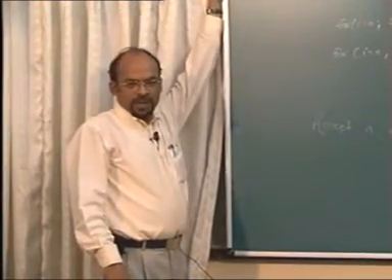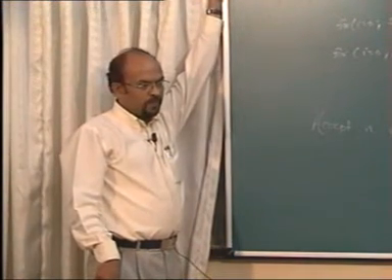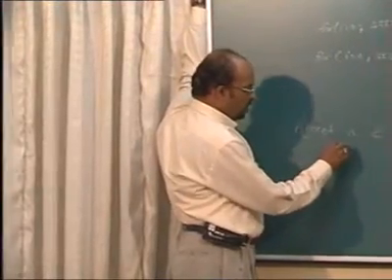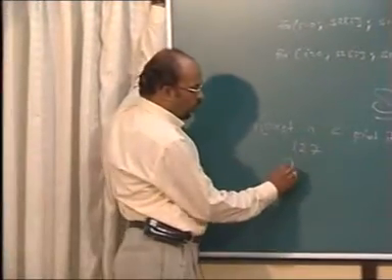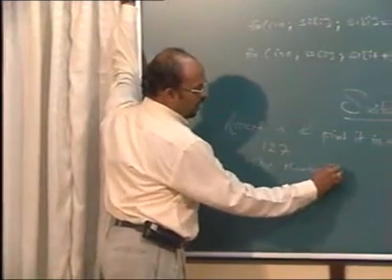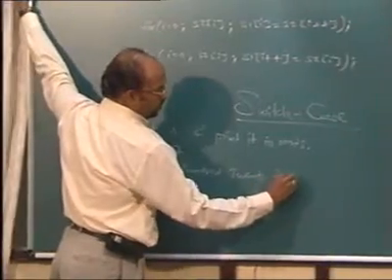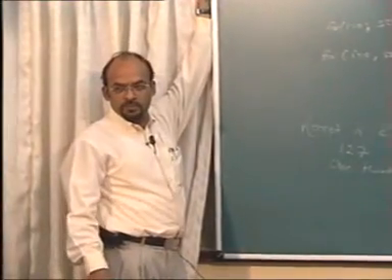Take one number n and print it in words. Like if the number is 127, you should print it as one two seven. This is the job.